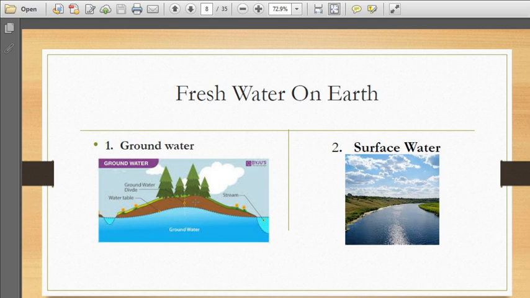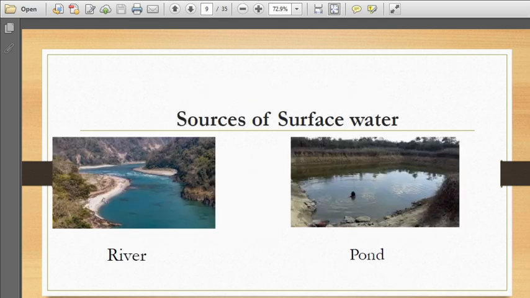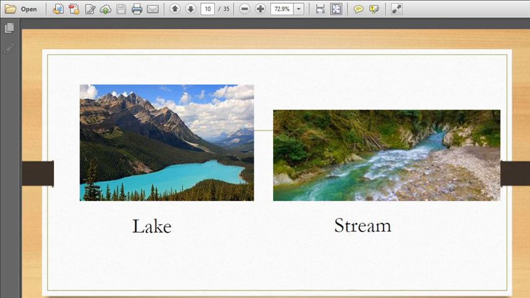And for taking that water out to the surface, children, what things are used? Wells, tube wells, isn't it? See, sources of surface water. Now we have learnt about the sources of surface water: river, pond, lake, stream.